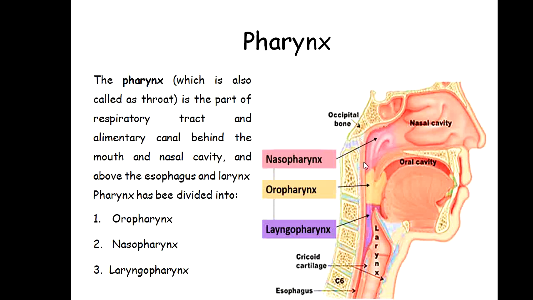When the air reaches this area, which is called the pharynx, the pharynx consists of three main parts. One is the nasopharynx, the other is the oropharynx, and the third one is the laryngopharynx. The nasopharynx is that part of the pharynx which is adjacent to the nasal cavity.